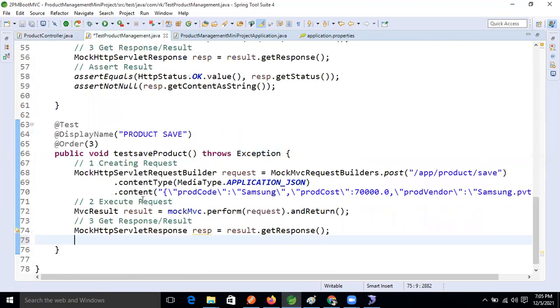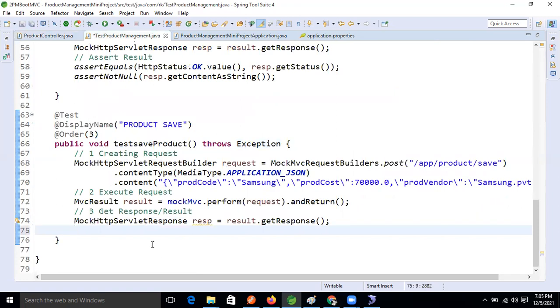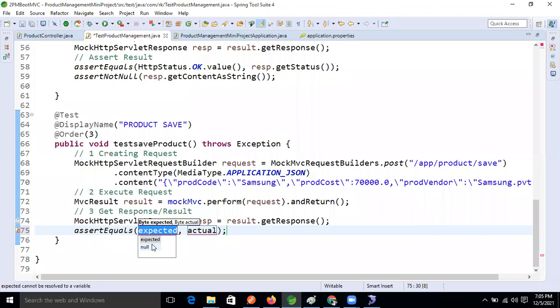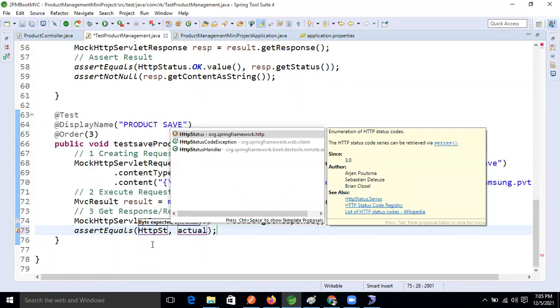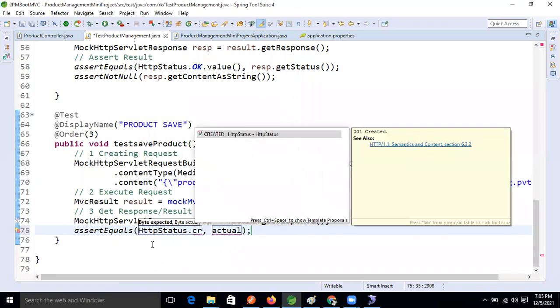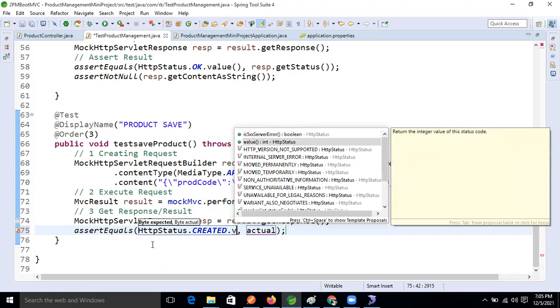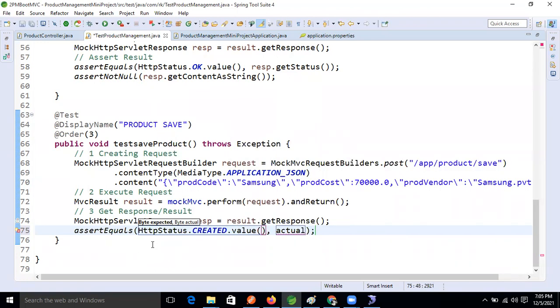Now what will we do, guys? Again here we will write the assert. We need to check the assert expectation, which is HttpStatus.CREATED.value, because we need the value, not a status code. 201, right? Create.